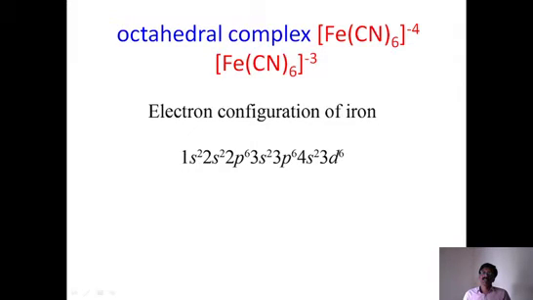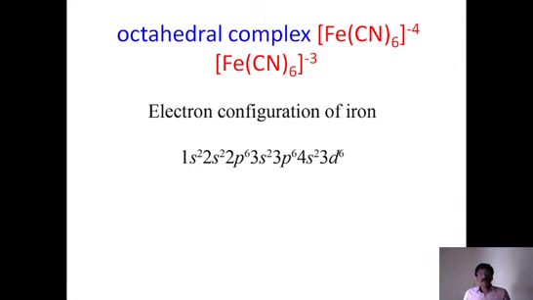That's why whenever electrons are lost, they are lost from 4s. First the 4s orbital electrons are given out, and after that 3d electrons are removed. So for neutral iron, this is the configuration, 4s2 3d6. Let us consider only this last part. 4p and 4d are anyhow empty. So 3d6, 4s2, 4p, like that.